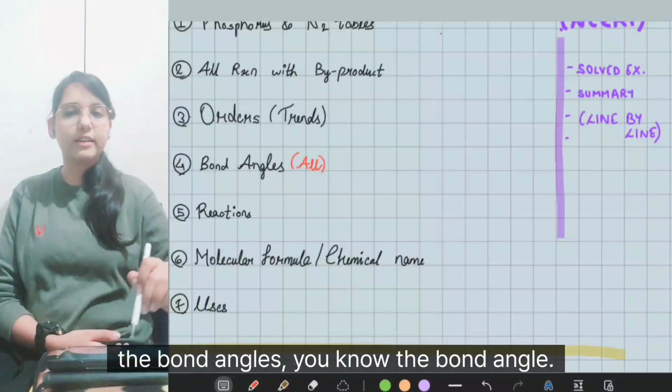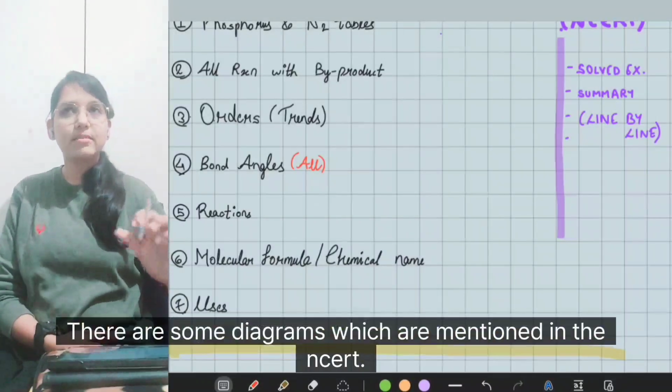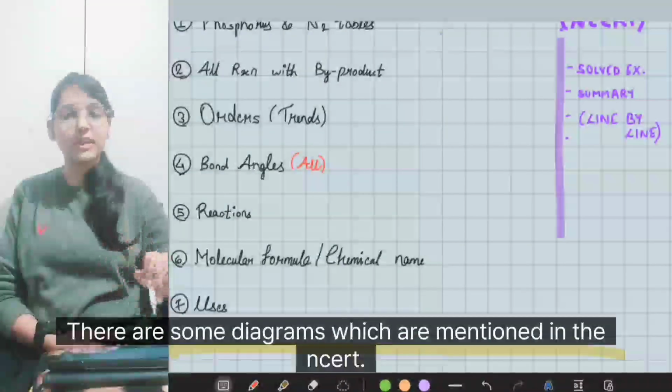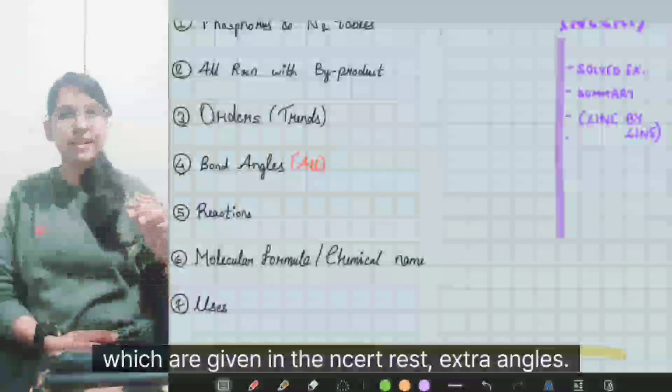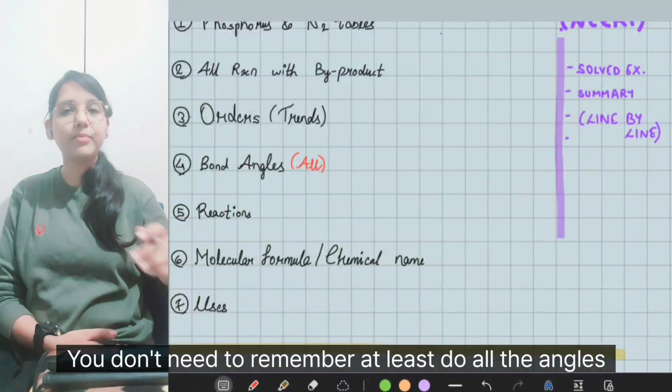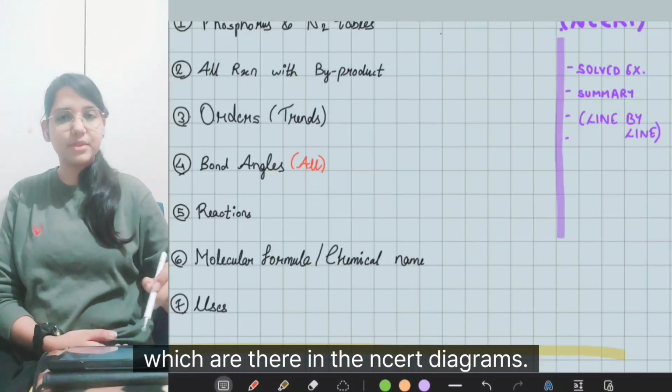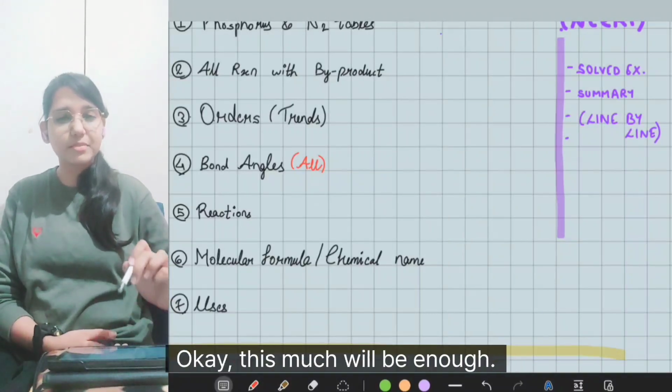And fourth, the bond angles. You should know all the bond angles. There are some diagrams which are mentioned in the NCERT. Make sure at least you know the bond angles which are given in the NCERT. The rest of the extra angles you don't need to remember. At least do all the angles which are there in the NCERT diagrams. Okay, this much will be enough.